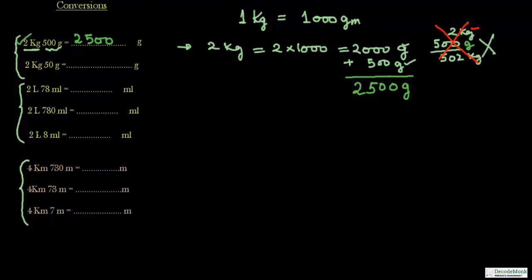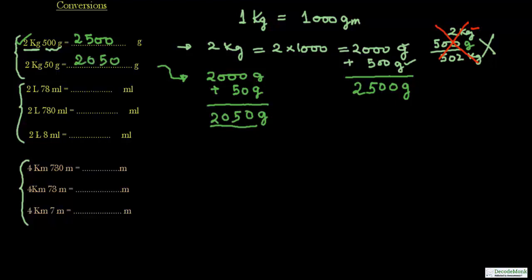The second question is asking 2 kg 50 gram. 2 kg means, as we have already found, 2000 gram, and we have 50 gram. So this will be equal to 2050 gram. So these are the two questions related to your measurement of weight, that is kg and gram.